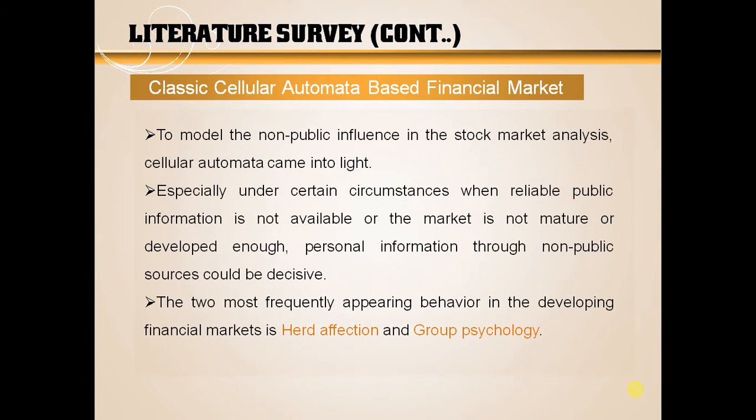To model the non-public influence in the stock market analysis, cellular automata came into light. The two most frequently appearing behaviors in the developing financial markets are herd effect and group psychology. The influence of herd effect is modeled using cellular automata in which each cell is a market participant and the cellular automata is the stock market. Each cell can have one of three states, that is buy, sell or hold, with the values -1, 1 or 0. And the cell decides its state by imitating the behavior which is followed by the majority of its neighbors, hence the name herd effect.